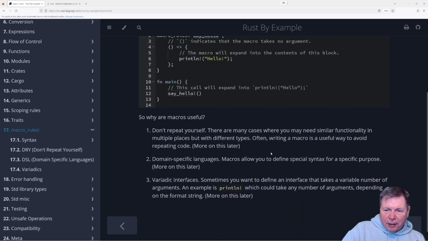Don't repeat yourself. So this one, don't repeat yourself. Really, if you don't want to repeat yourself, you could create a function. So that really doesn't give me a reason to write a macro instead of a function. Domain-specific language. Macros allow you to define special syntax for a specific purpose. Okay. Variadic interfaces. Sometimes you want to define an interface that takes a variable number of arguments.